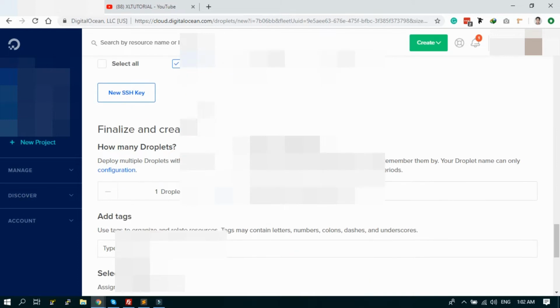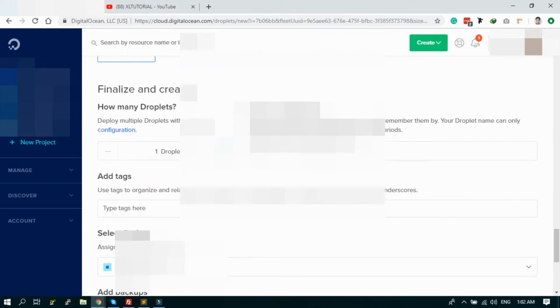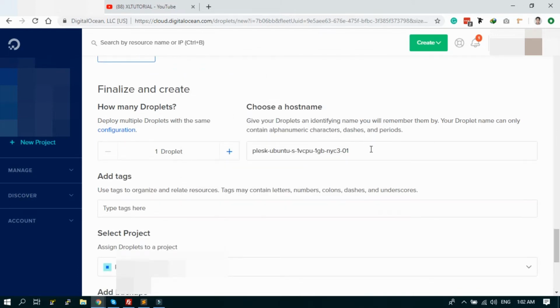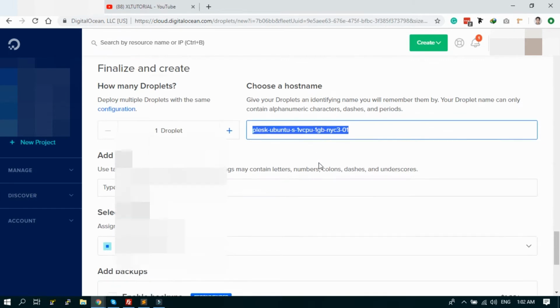Okay, scroll down. Here's a chosen name of the droplet. You can change the name or keep it default. It's better to change the name to something like the domain name. So it's a demo purpose, so I am selecting to keep it as default.